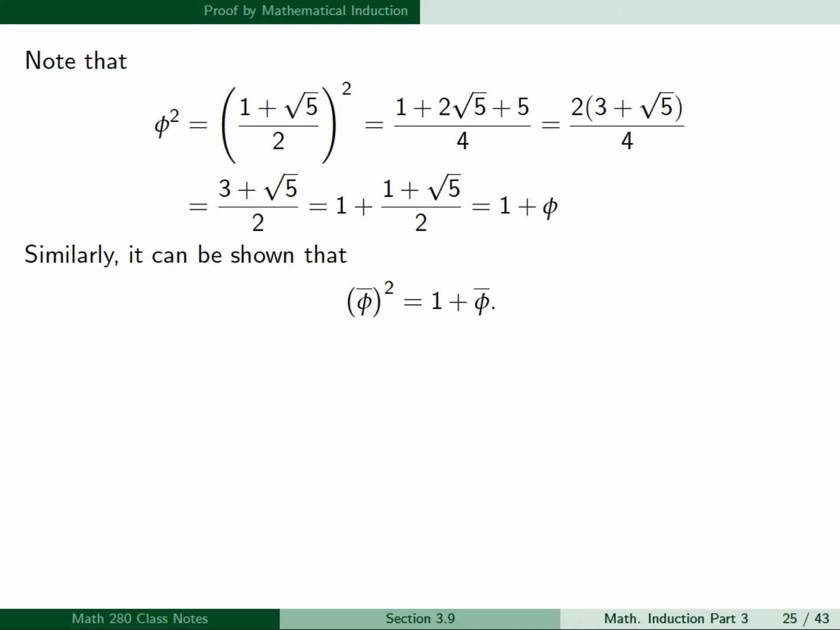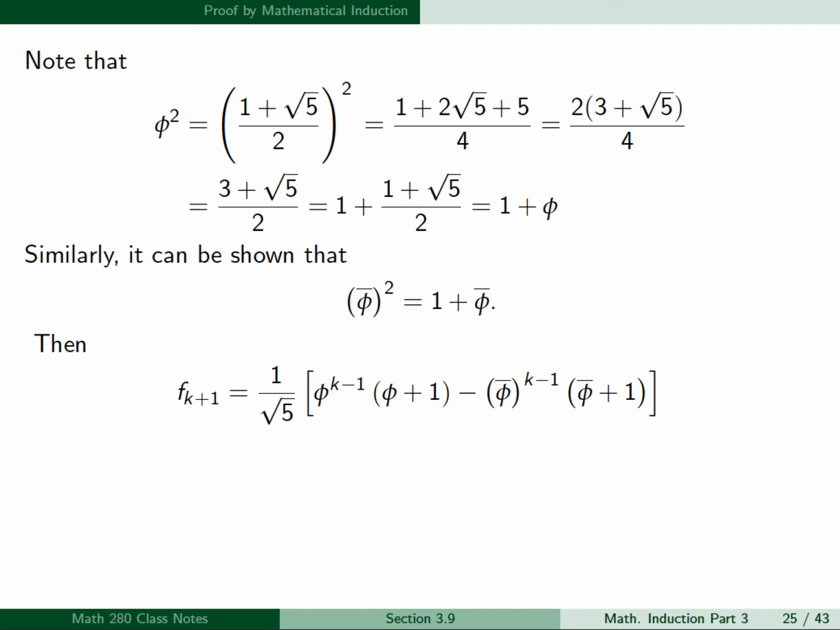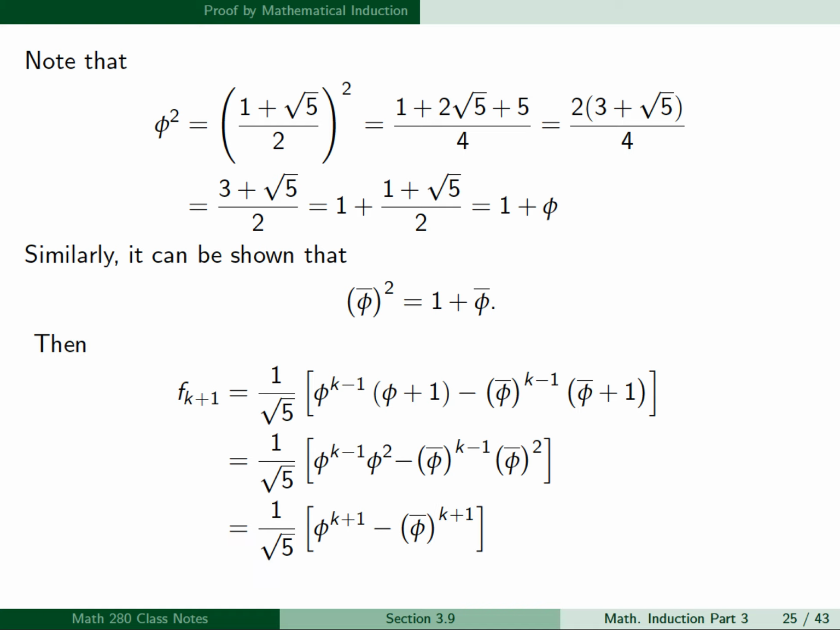And similarly, it can be shown that phi bar squared is 1 plus phi bar. So in our expression for f sub k plus 1, we have a phi plus 1 factor and a phi bar plus 1 factor, and so we can replace the phi plus 1 with phi squared and replace the phi bar plus 1 with phi bar squared, and then phi to the k minus 1 times phi squared will give us phi to the k plus 1, and phi bar to the k minus 1 times phi bar squared will give us phi bar to the k plus 1.